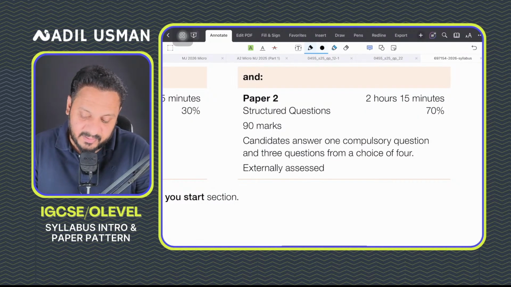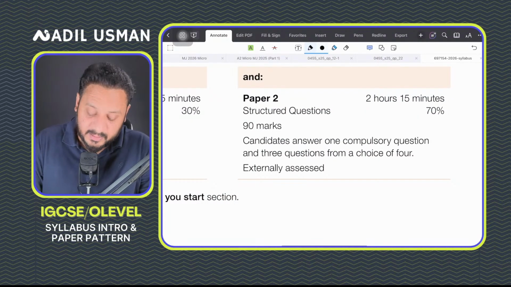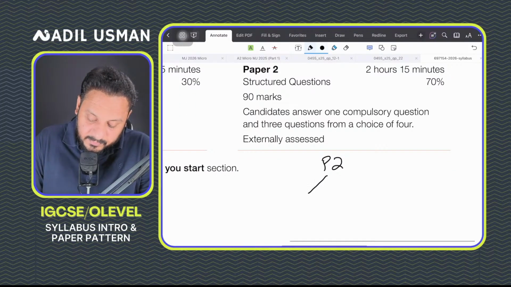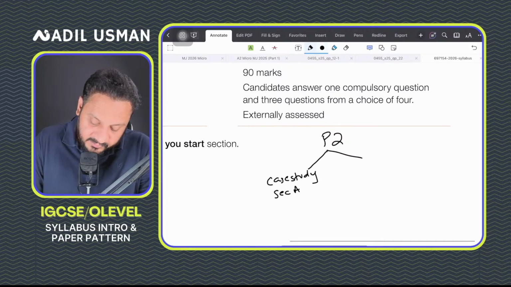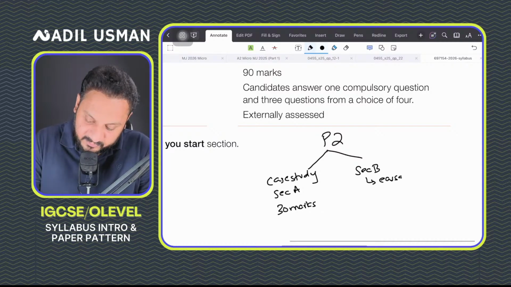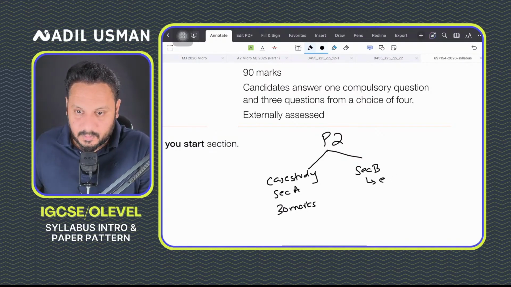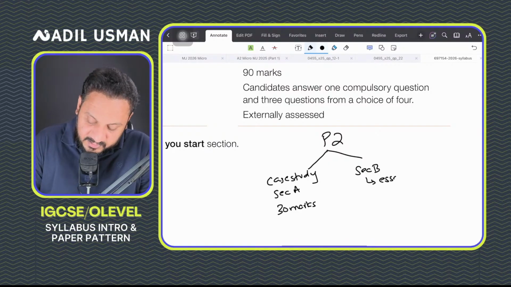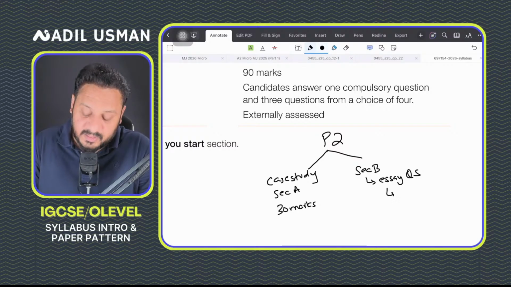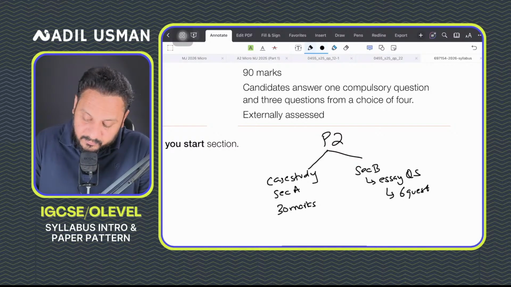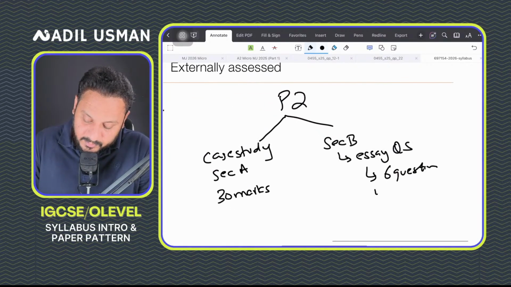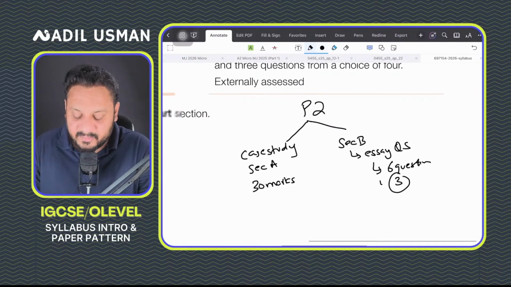This comprises basically two things. Your paper 2 comprises a case study question, which is your section A. Section A is of 30 marks, right? And then you have section B. Section B is basically essay questions, and what you need to do is that you will be given 6 questions, and out of those you have to attempt 3, right guys?